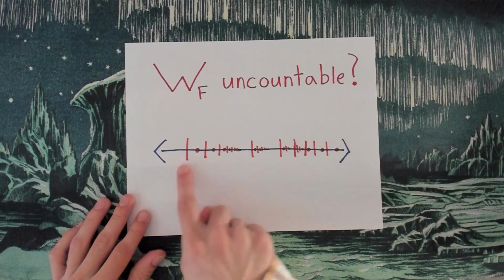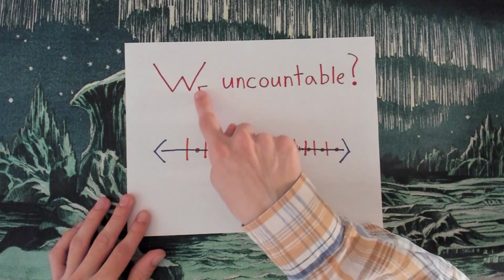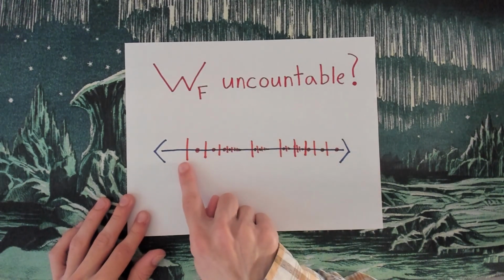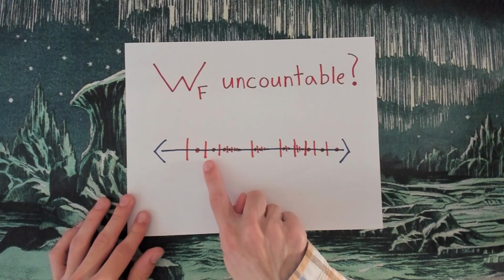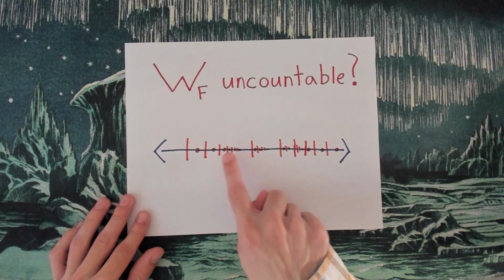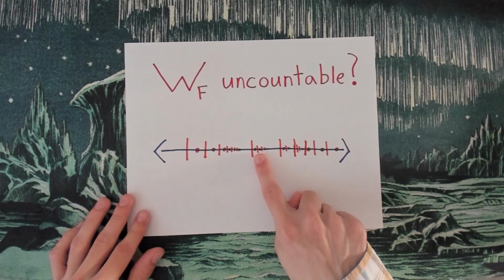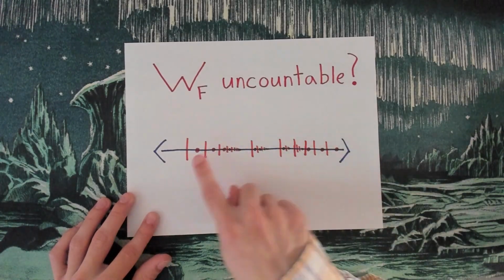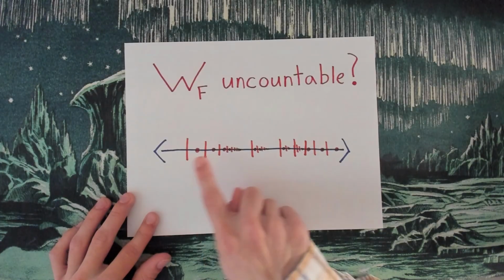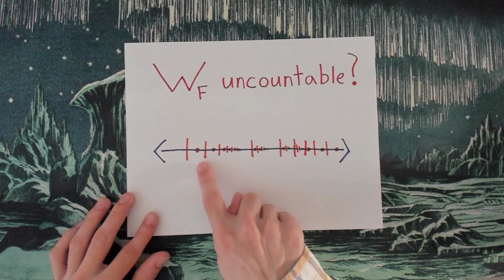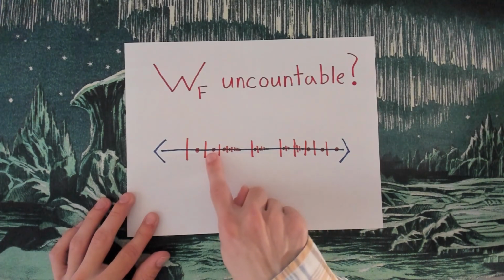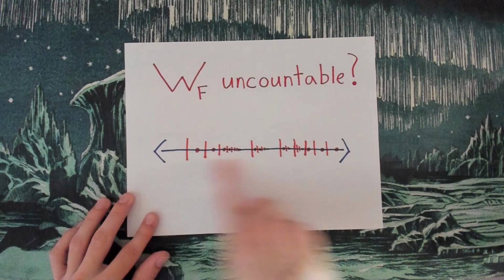So here, all these notches are going to be my elements of WF, and it's going to have a first element because it is a well-ordered subset, and each element is going to have an immediate next element in line. So this element has an immediate next element, this element has an immediate next element, and what I'll do is say between this element and its immediate next element, I'll choose some rational number between them. And I'll do that for all the elements.